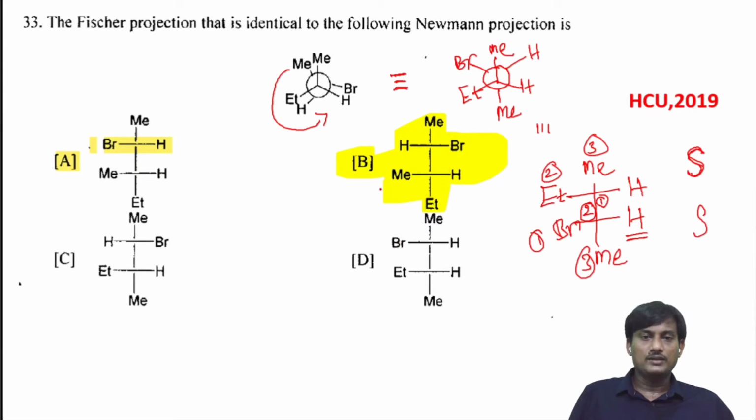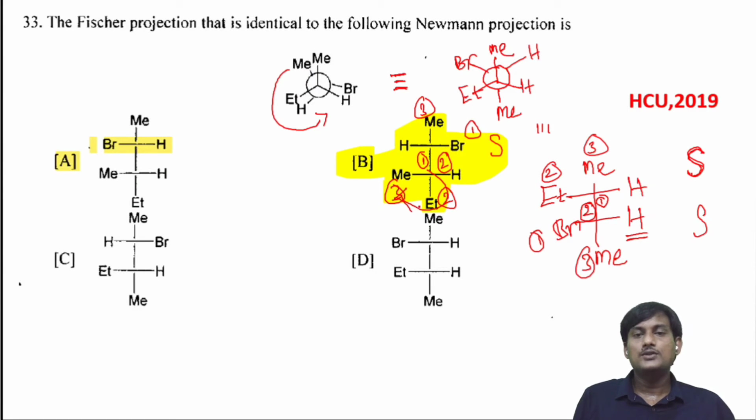So let's check this one. Here this one is first priority, second priority, and this is the third priority, clockwise, and hydrogen horizontal, so S. And here this one gets first priority, this one second, and this one third. When you connect, again you are getting clockwise with hydrogen at horizontal, so S. So in both the molecules you are getting S, S. So this one is equivalent to this molecule.